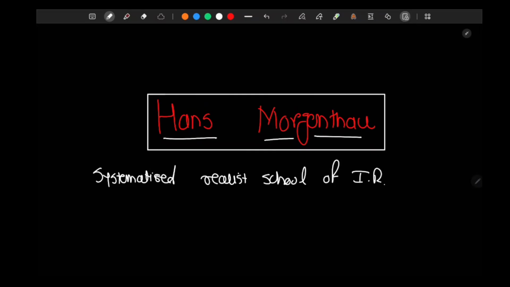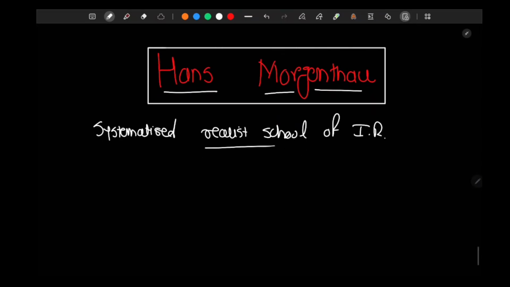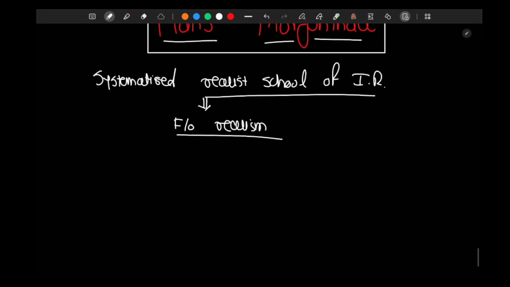Hans Morgenthau systematized the realist school of international relations. That is why he is the father of realism. He systematized the realist school through his book Politics Among Nations